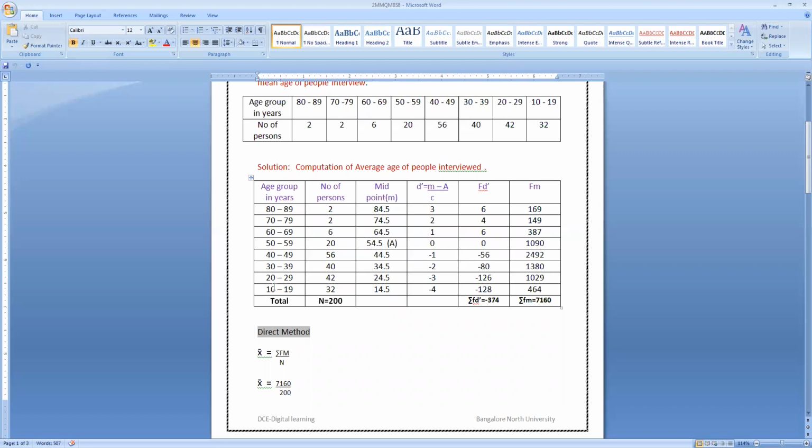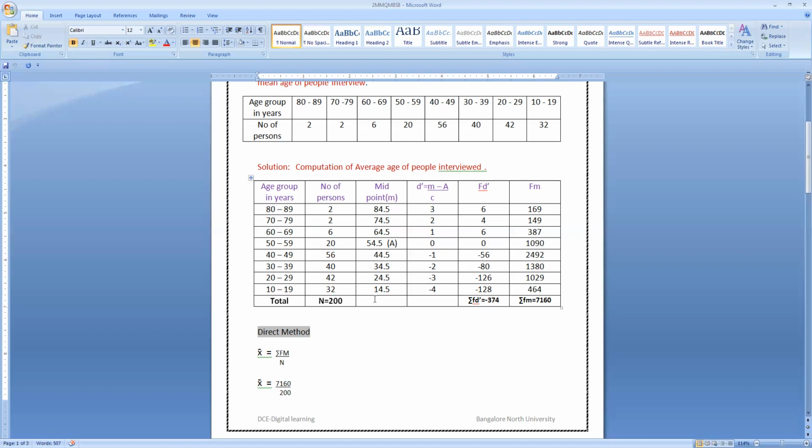The next column is the frequency, number of persons: 2, 2, 6, 20, 56, 40, 42, 32. Therefore, the total number of persons interviewed is 200.